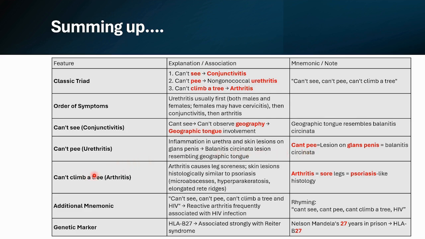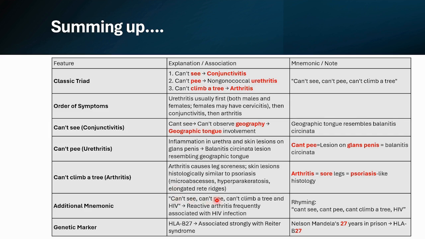And last one, can't climb a tree or arthritis. Why he could not climb a tree? Because his legs were sore. So sore was for psoriasis. So the histology of psoriasis is similar to reactive arthritis, where we see those microabscess, hyperparakeratosis and elongated rete ridges. Then we did some singing. So do it once again with me.